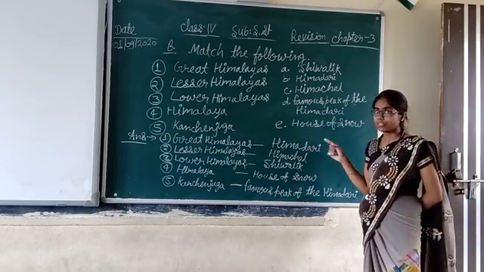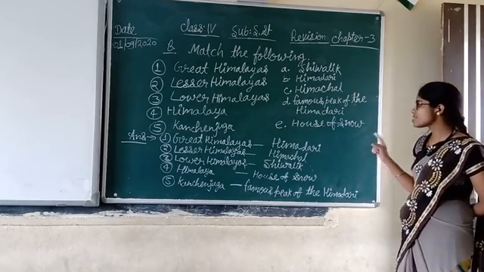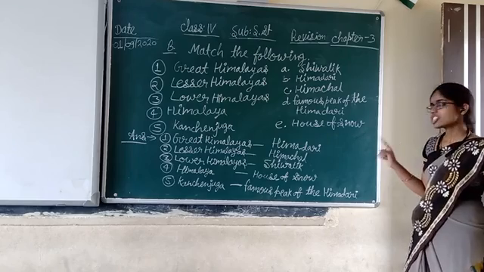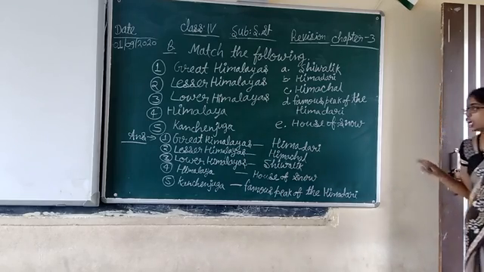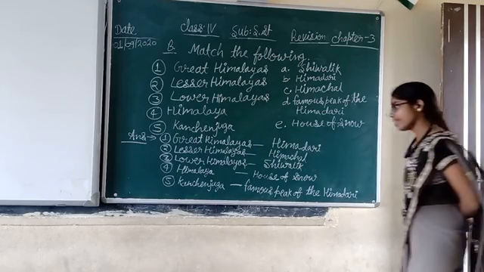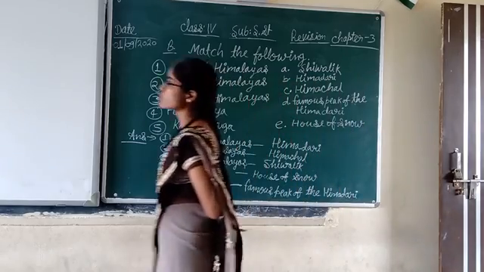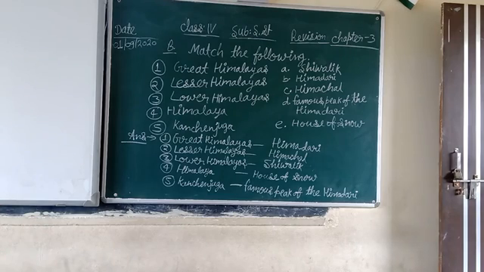Before that, I will read one more time. Great Himalayas, Himadri. Lesser Himalayas, Himachal. Lower Himalaya, Shivalik. Himalaya, house of snow. Then Kanchenjunga, famous peak of the Himadri. Now let's start the revision.